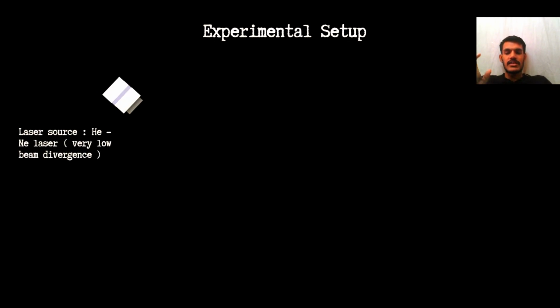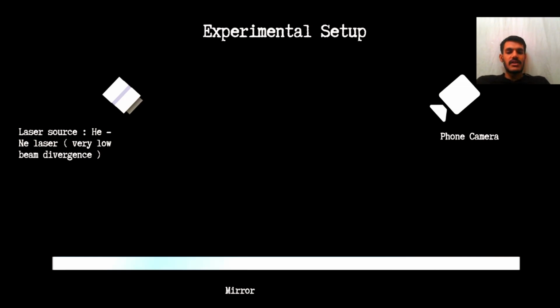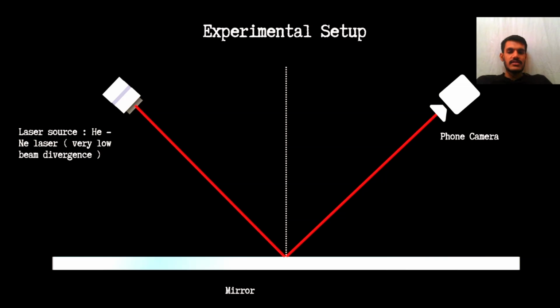So now this is some basic concept. We will be looking at the experimental setup of the experiment which I have performed. So we have used a laser source, a HeNe laser, from the department itself. Second, we have recorded the experiment on a phone, so the second is the phone camera. We have used a thin mirror, and in the experiment I will be highlighting what shape the mirror is. Then we shine a laser light on a mirror and it reflects. So classically the angle of incidence and angle of reflection are the same in both cases.